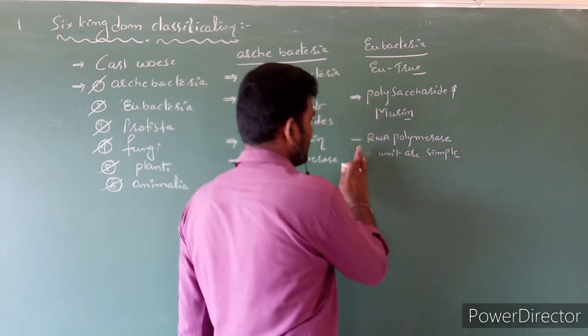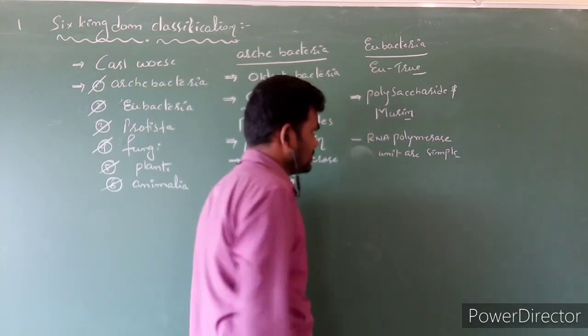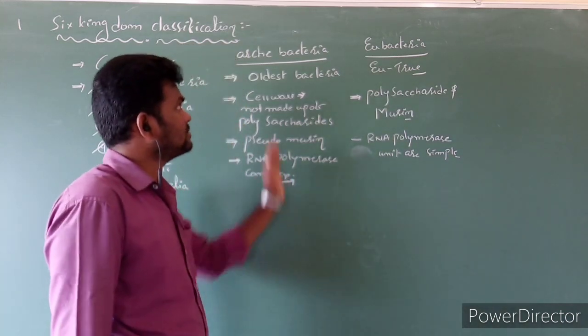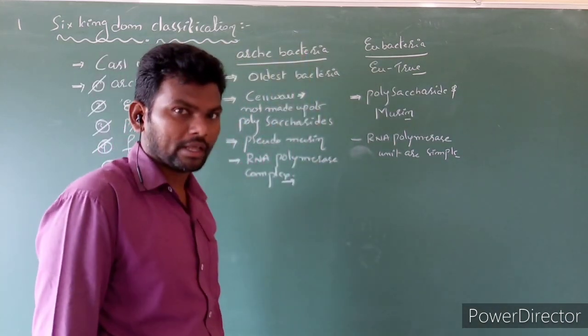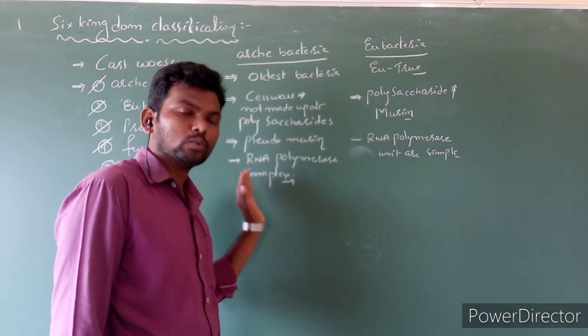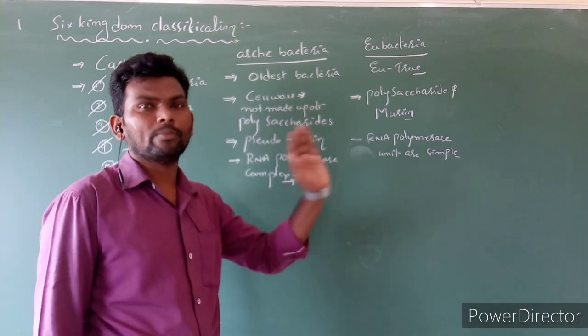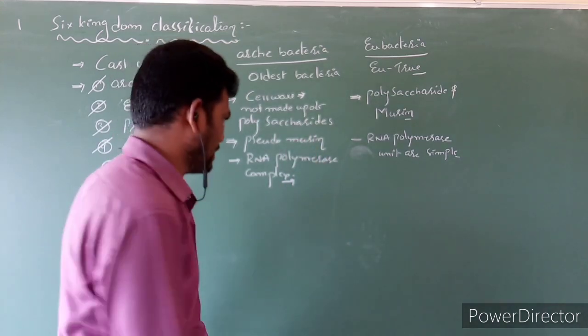So this is a major difference between Archaebacteria and Eubacteria. That's why Woese separated the oldest bacteria from Eubacteria, nothing but true bacteria.